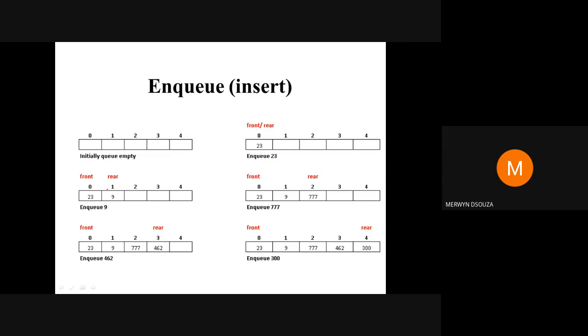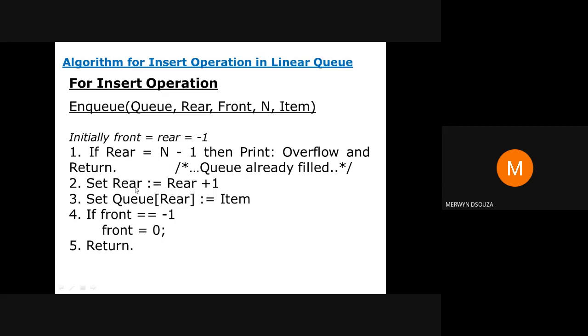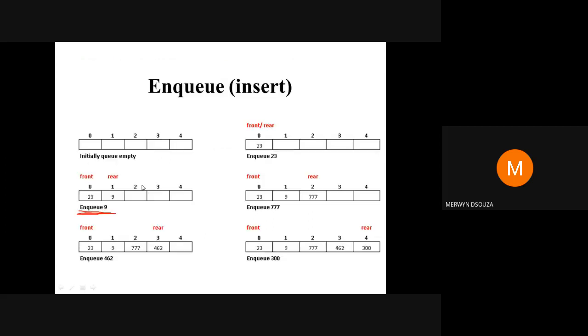Okay, going to the next step here. We are trying to insert now 9. So when we are inserting 9, what will we do? We will increment rear by 1. So now rear from 0 will come to index 1. Only rear will be shifted.